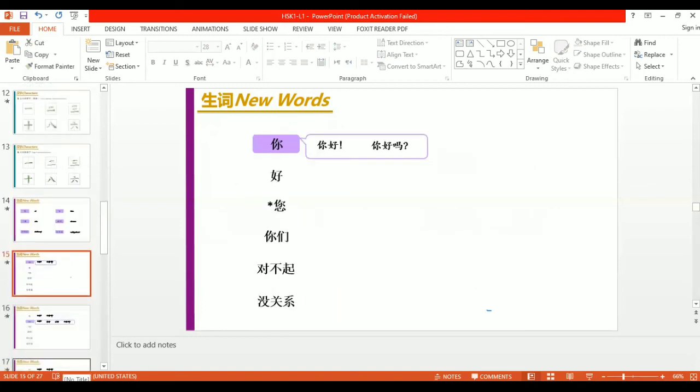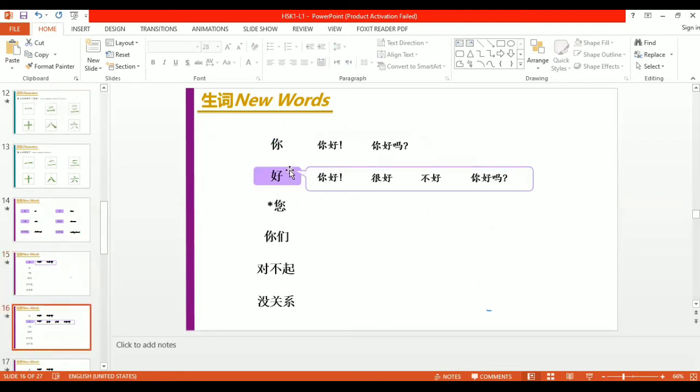Okay. Now let's read every new word differently. The first word is ni, which can be read as ni hao or ni hao ma, meaning how are you. Ni hao means hello. Ni hao ma means how are you. Okay. Now let's do the how. This word is how. This also can be used in ni hao or han hao or pu hao.